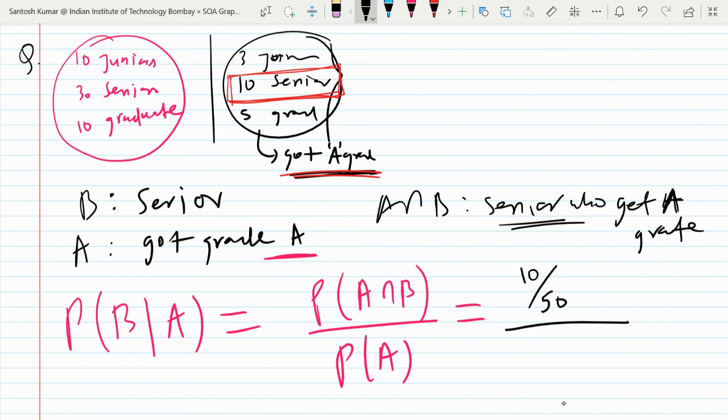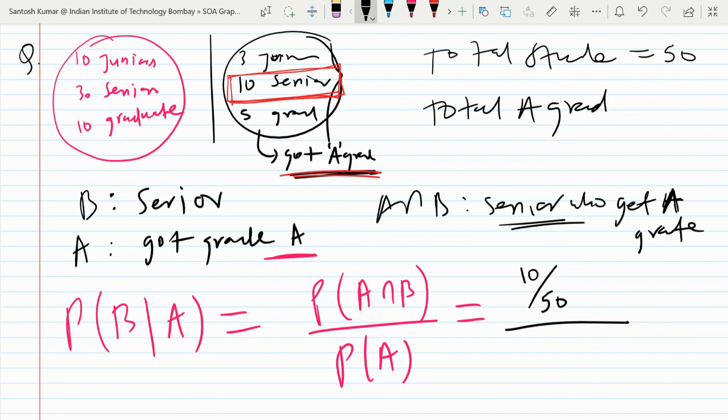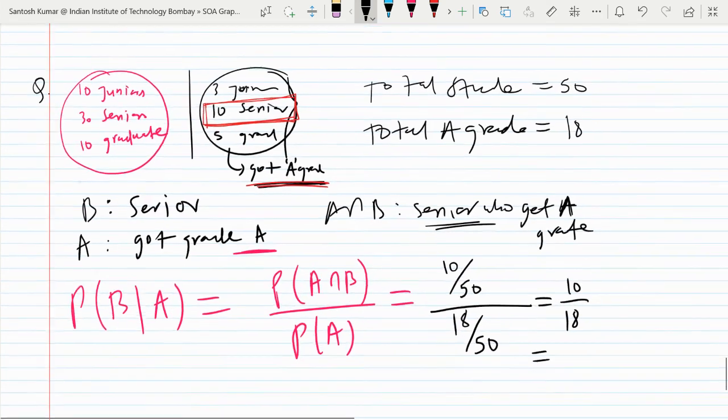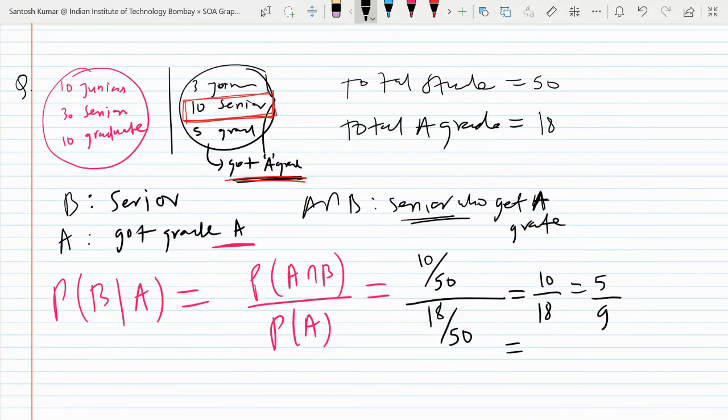Now the probability of getting an A grade. How many students got an A grade in total? Total students were 50 and total A grade students are 3 plus 10 plus 5, which is 18. So upon 18 and total is 50. Probability is the number of favorable outcomes upon the total number of outcomes. So it is 10 upon 18. 10 upon 18 is 5 upon 9.